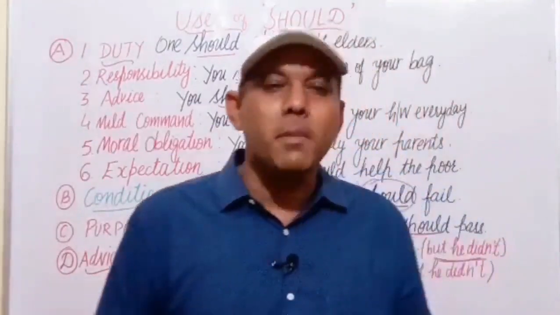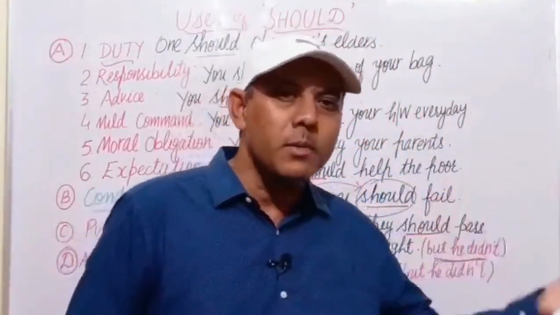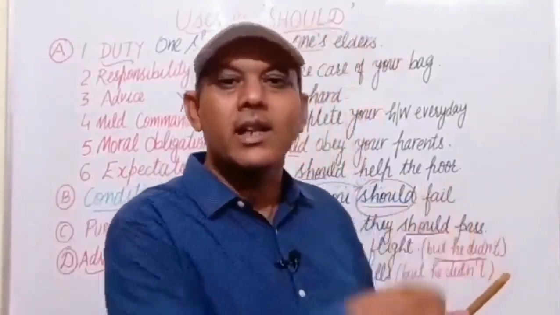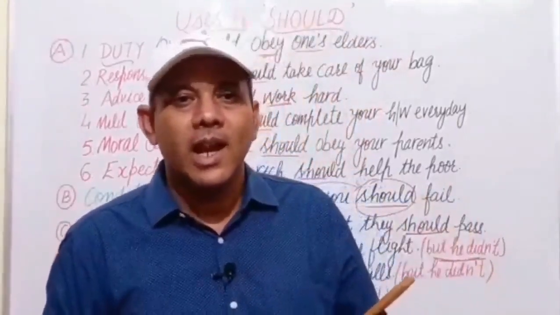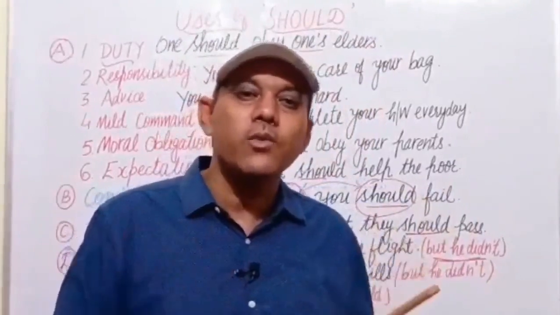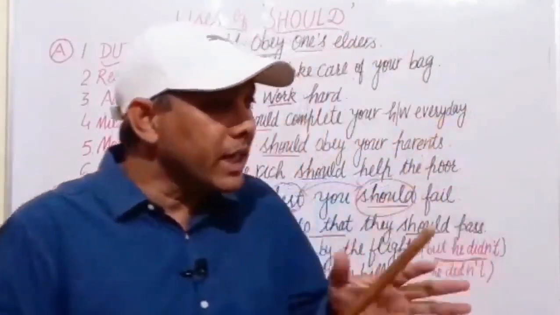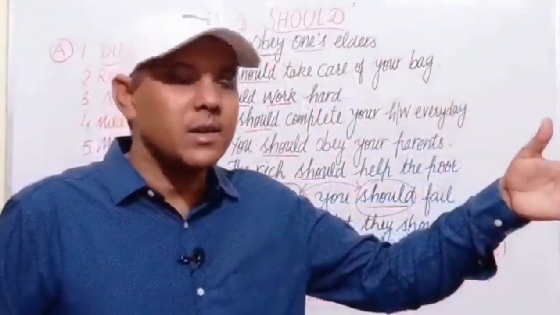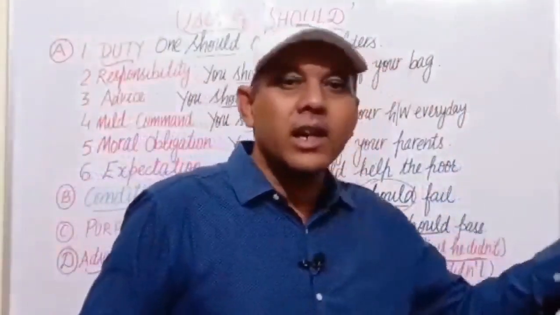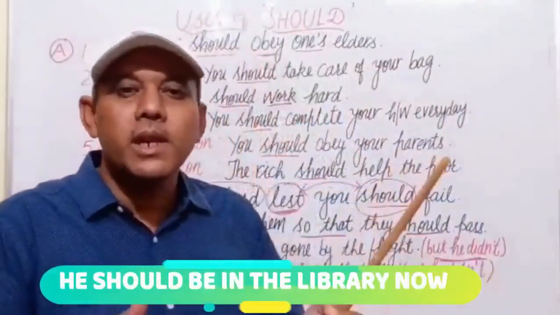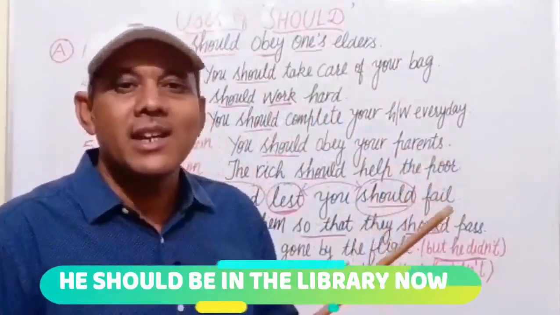When something is probable, for example, I know that my friend goes to the library in the evening daily and somebody asks me, where is your friend? Then I can say, because the probability of my friend's location is the library itself, he should be in the library now.